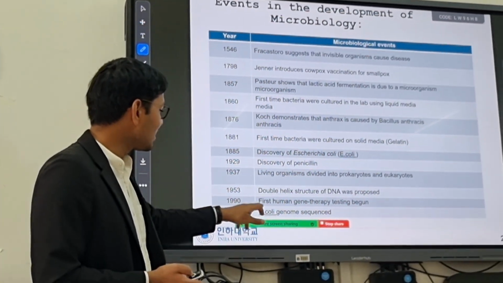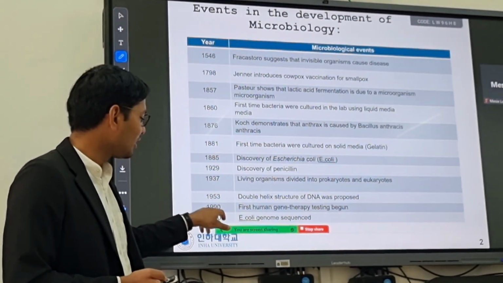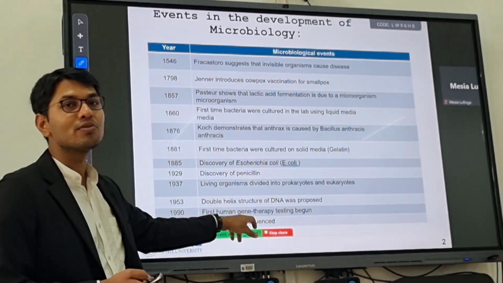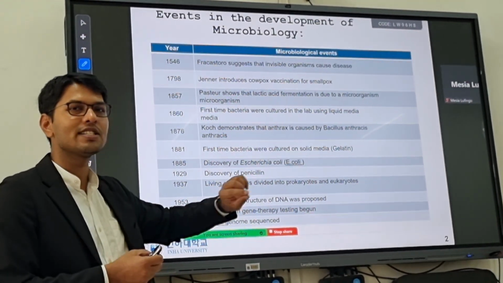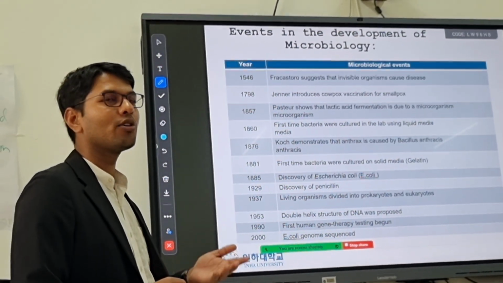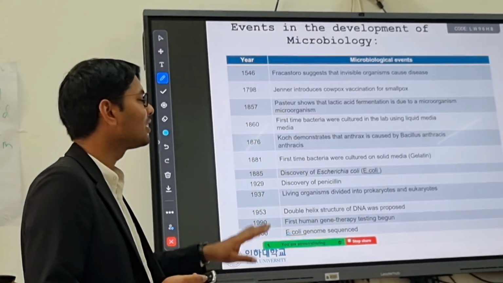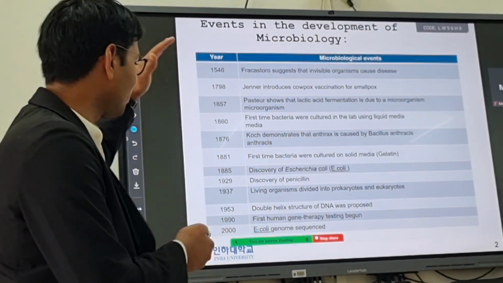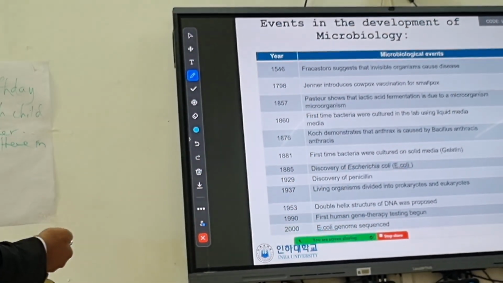And E. coli was the first bacteria, in 2000, of which we had the genome sequence. We know all the gene sequences of this E. coli. After that, we did a lot for other microbes like bacteria and fungi, but this was the first one. So these are the major events. Cut to the next.